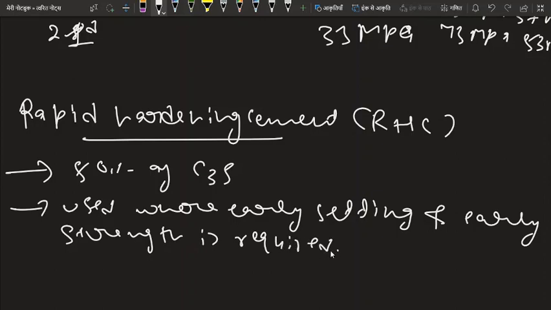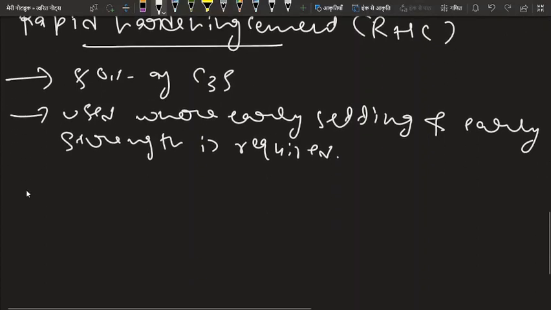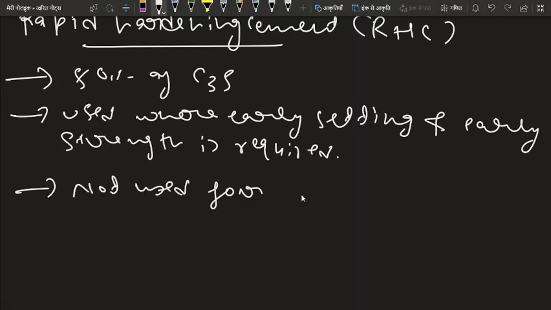Okay. And rapid hardening cement is not used for mass concreting, that is, not used for the construction of dams, gravity dams, or bridges. Because if rapid hardening cement is used in mass concreting, the inside temperature increases and it will lead to cracking. If we use it in the construction of bridges and dams, there is an increase in temperature and it will lead to cracking. So rapid hardening cement is not used for mass concreting structures.